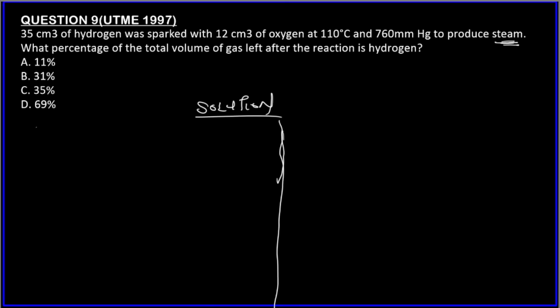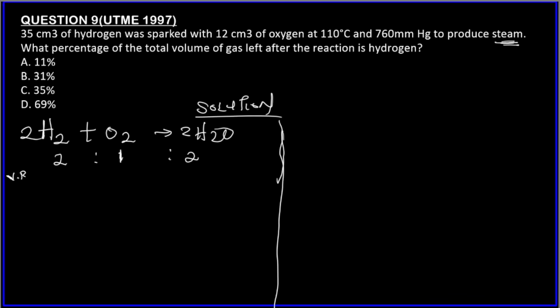So the first thing to write is the balanced equation: H2 plus O2 to give H2O, right? So this is 2. By now you should know this. So write the stoichiometric coefficients, which is 2 ratio 1 ratio 2. The volumetric ratio is 2 ratio 1 ratio 2.